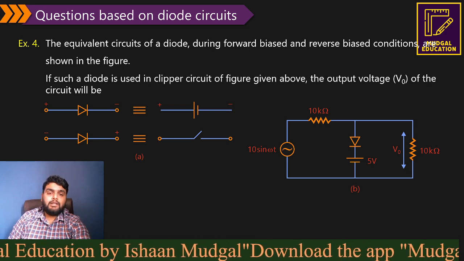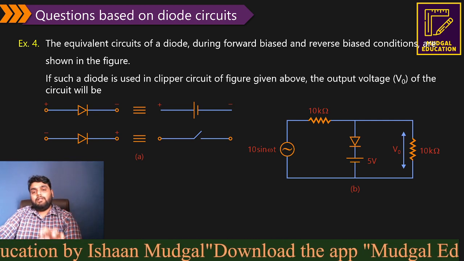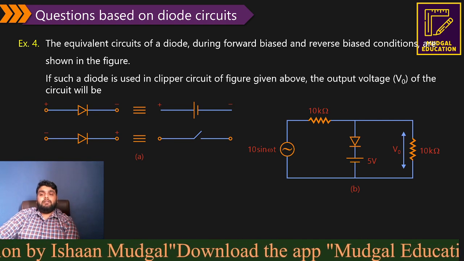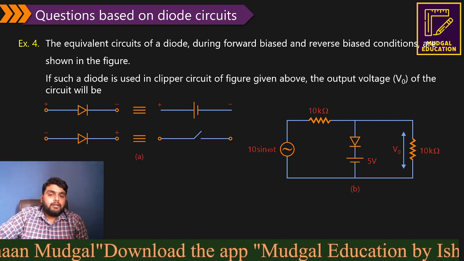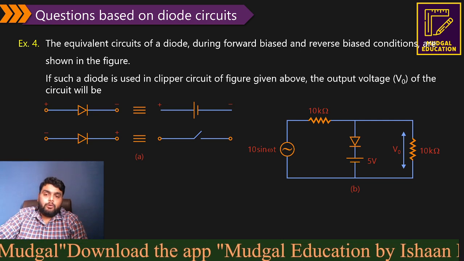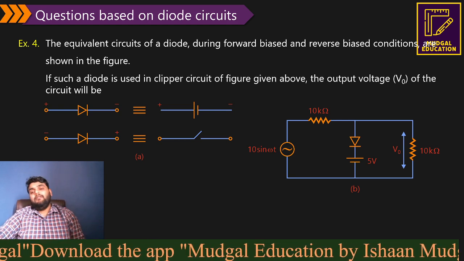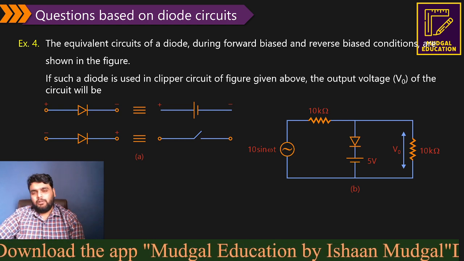So we have a question. The equivalent circuit of a diode during the forward biased and reverse biased condition are shown in a figure. If such a diode is used in the clipper circuit of the figure given below, what will be the output voltage V0? First of all, they have given you the clipper circuit. No need to worry about it.